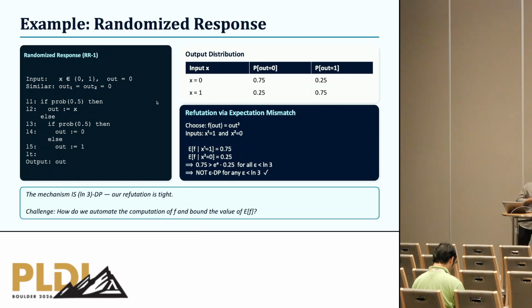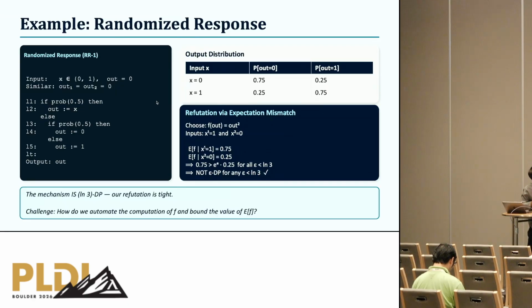But before going into the details of our method, let me give you an example of this expectation mismatch idea. This is what is called the randomized response mechanism. Say I have some survey where participants provide yes or no answers, and I want to query my database while preserving the privacy of individuals.